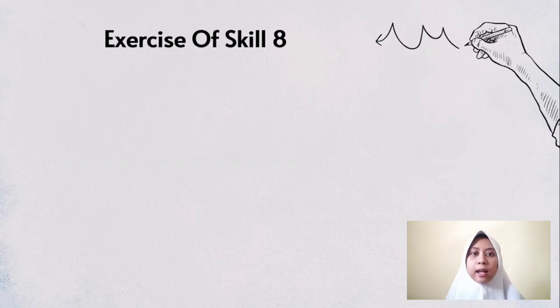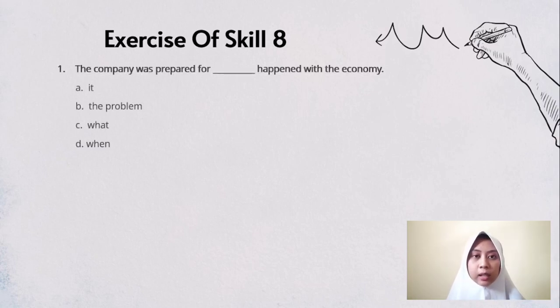Okay, next. Then let's try to answer the practice question for skill 8. Number 1. The company was prepared for blah blah blah happen with the economy. What is the answer? The answer is C, what. Why? Because we can see the company is the subject, was prepared for is a verb, happen with the economy is a verb. So we just need the connector and subject.